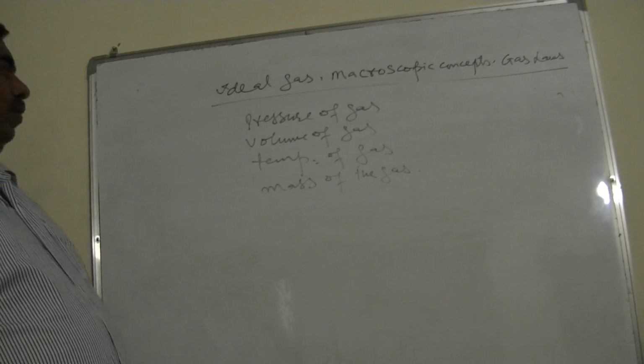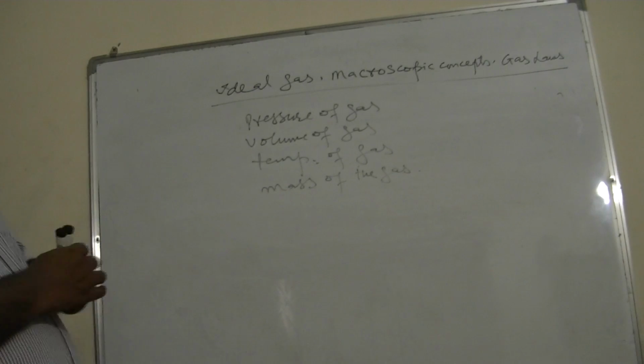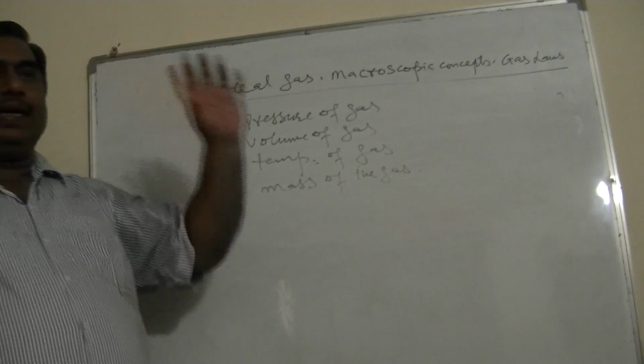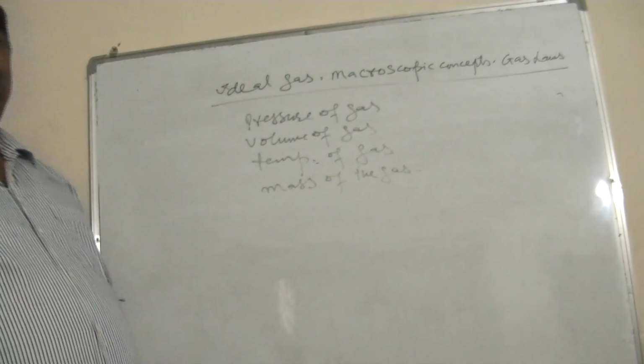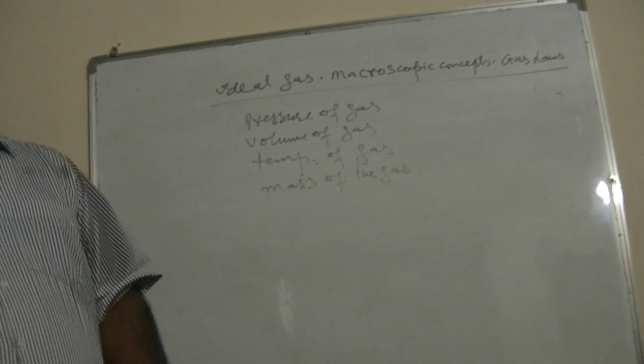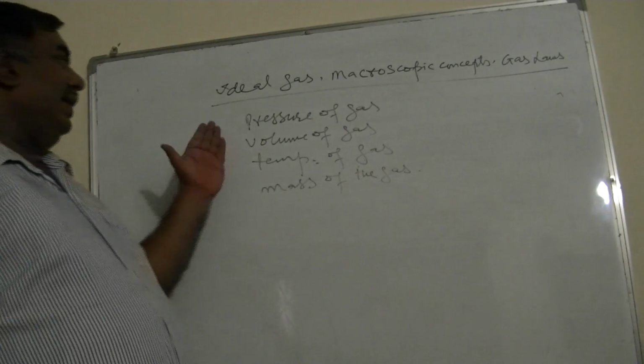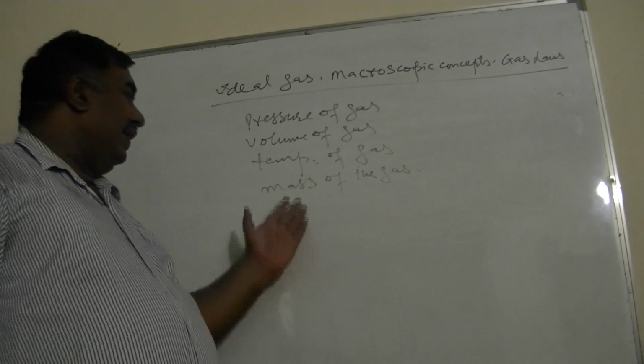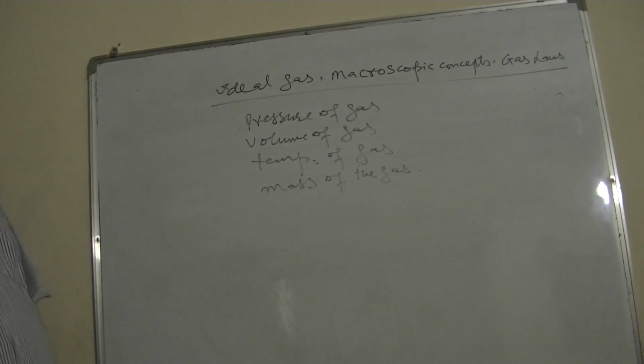First, I define the ideal gas: that gas which obeys the equation PV is equal to nRT at all temperatures and pressures. Then macroscopic concepts, the pressure, volume, temperature, and mass of the gas, are known as macroscopic concepts.